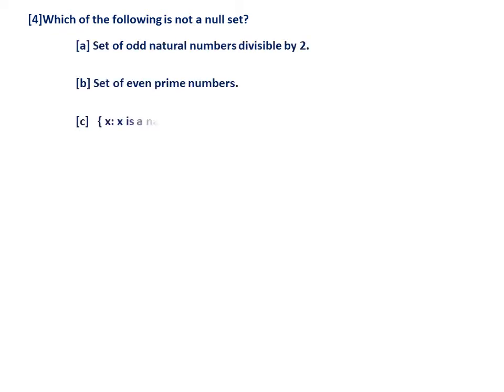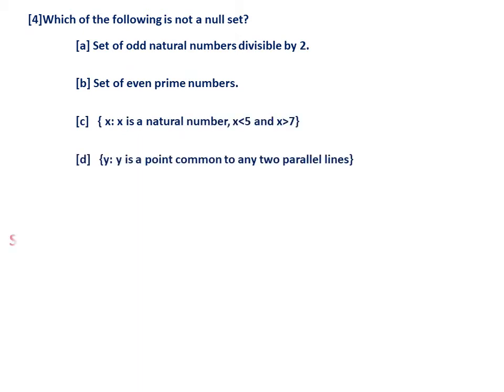So the fourth question is, which of the following is not a null set? Let us take the options. Set of odd natural numbers divisible by 2: definitely no odd number is divisible by 2, so it is an empty set. The second one, of course you should be a bit careful, set of even prime numbers: 2 is even and 2 is also a prime number, so definitely it is a singleton set.